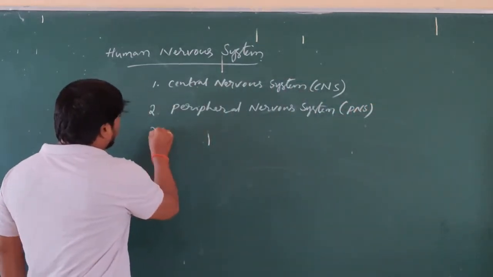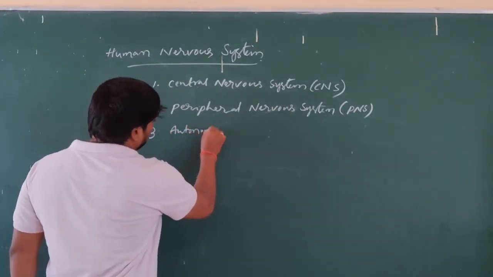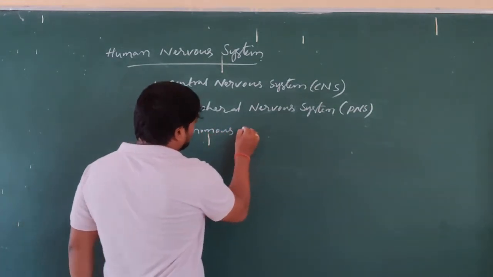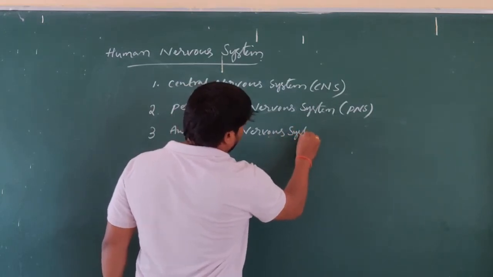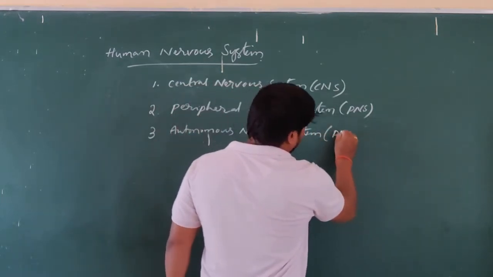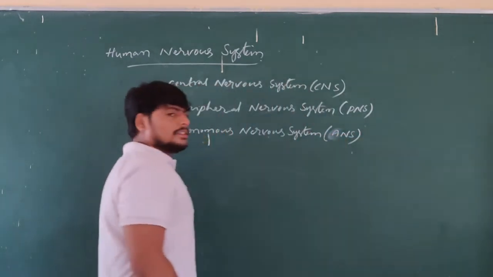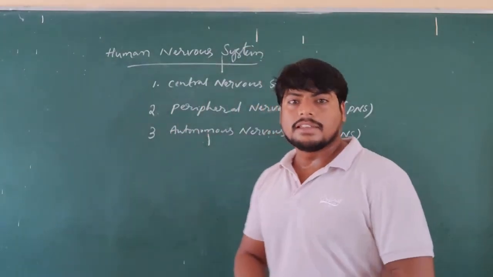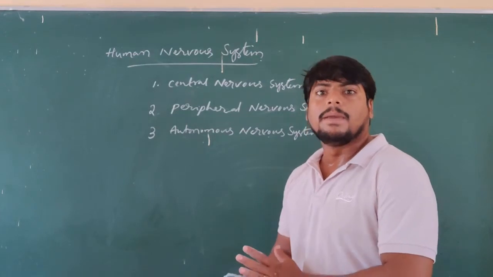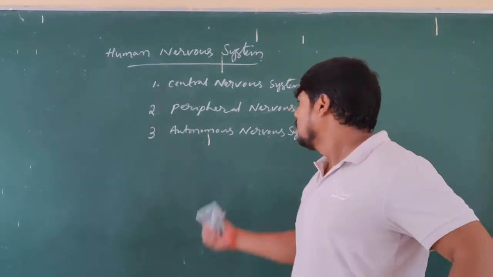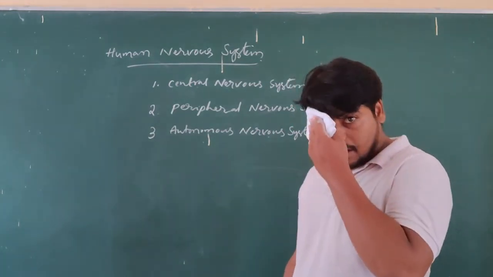And another type of system is the autonomous nervous system. These are the three parts of the nervous system in human beings: the central nervous system, the peripheral nervous system, and the autonomous nervous system.